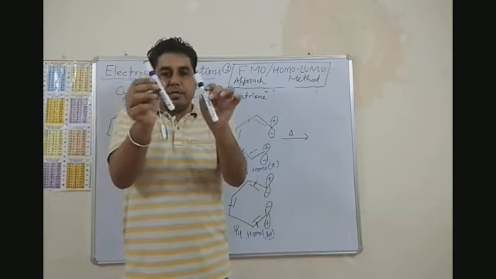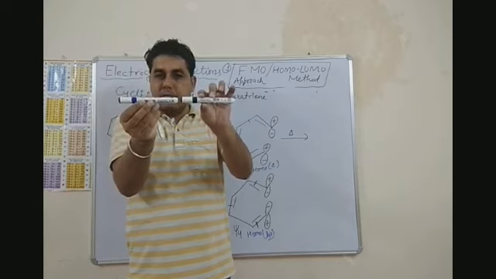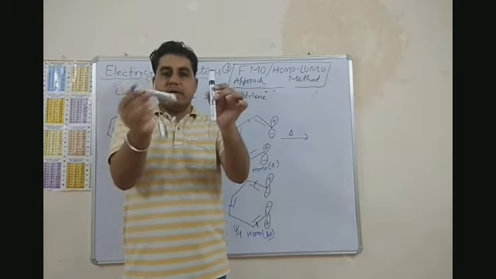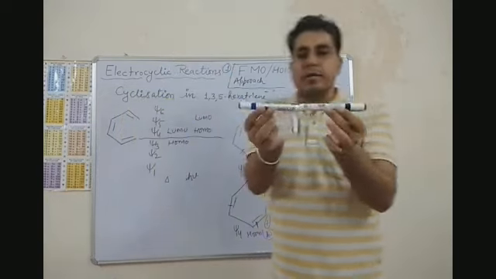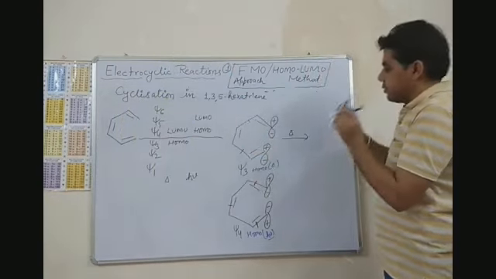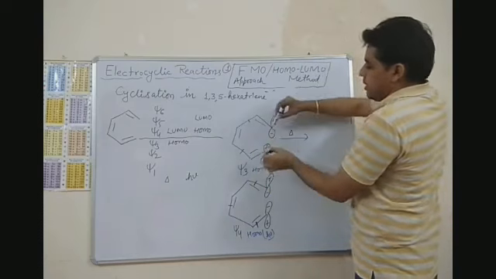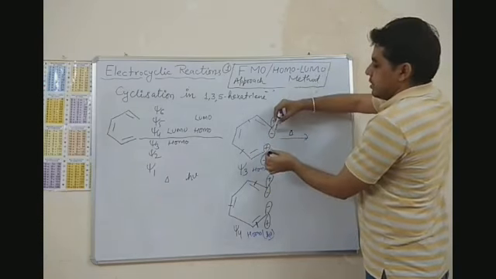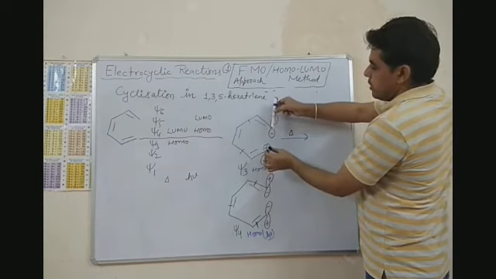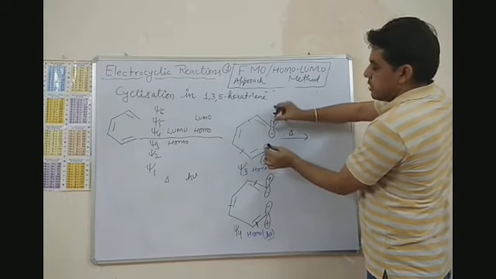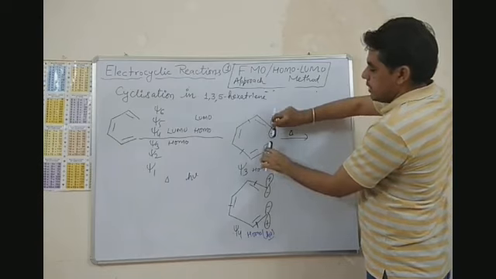So I have to rotate this in this direction? No. One in clockwise, another in anti-clockwise. So in that case, I will have lobes with the same sign in contact with each other, right? The orientation is like this. So I have to rotate one in clockwise direction, another in anti-clockwise.